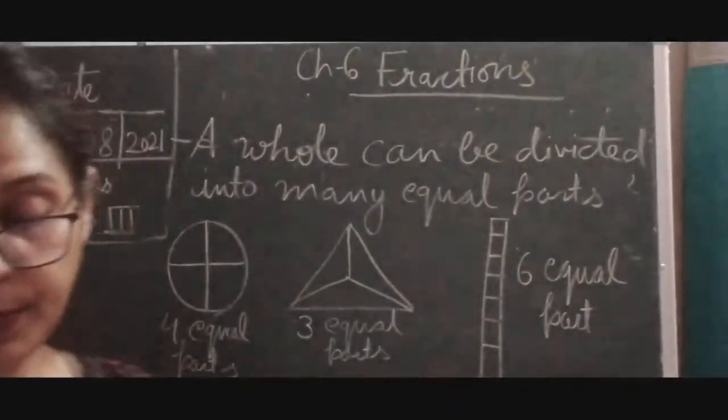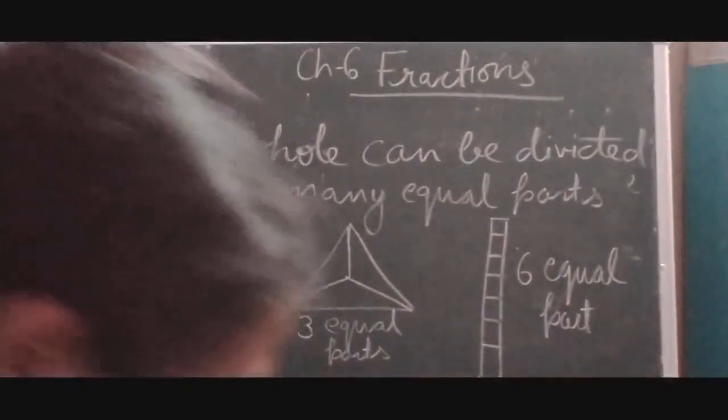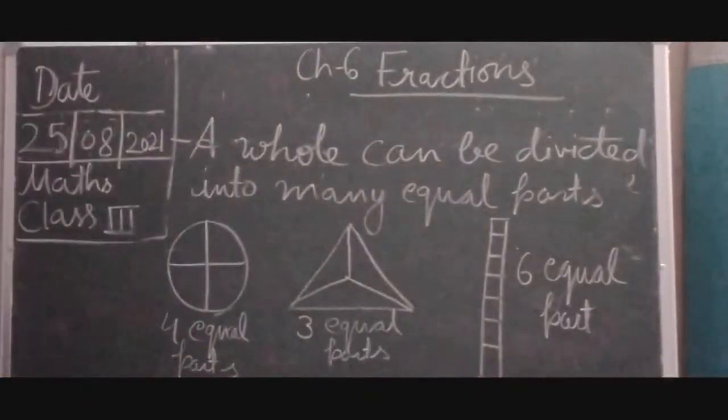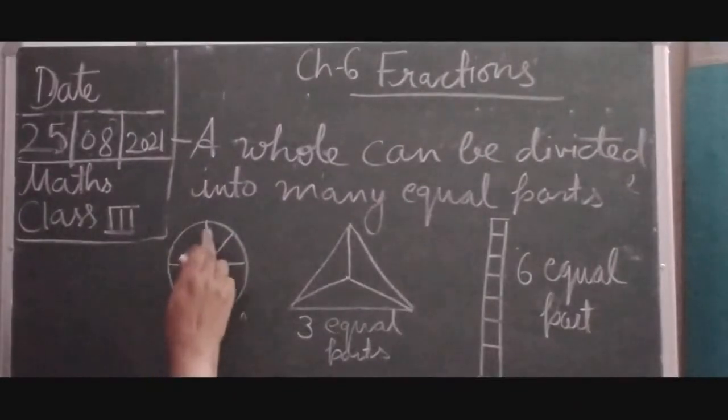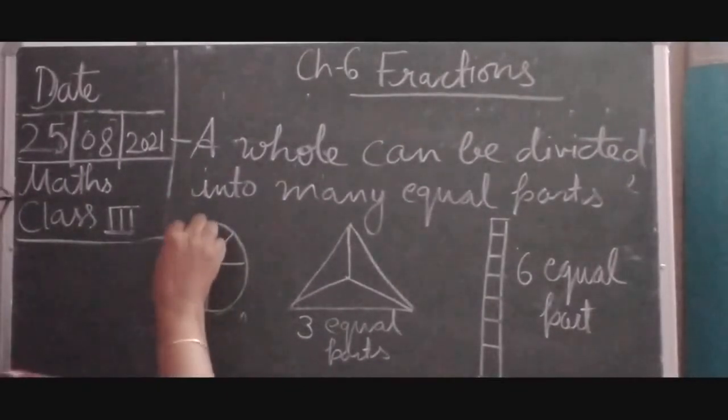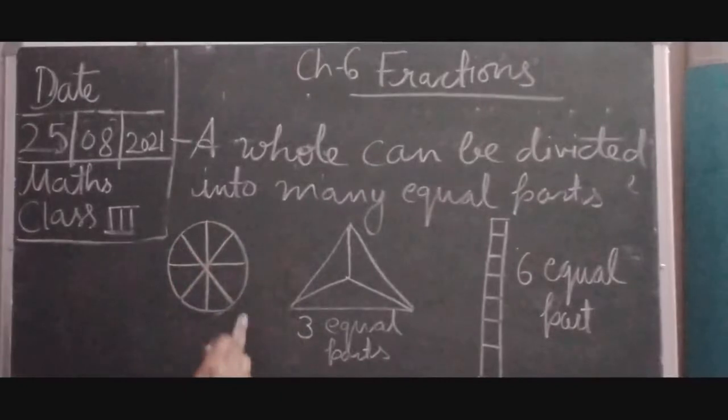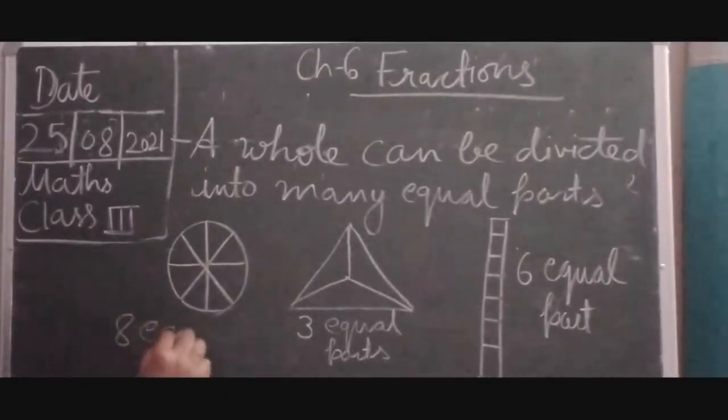So children, here you can see, now we will see if we divide this circle into 8 parts. 1, 2, 3, 4, 5, 6, and if we cut it down, I have distributed it into 8 equal parts.